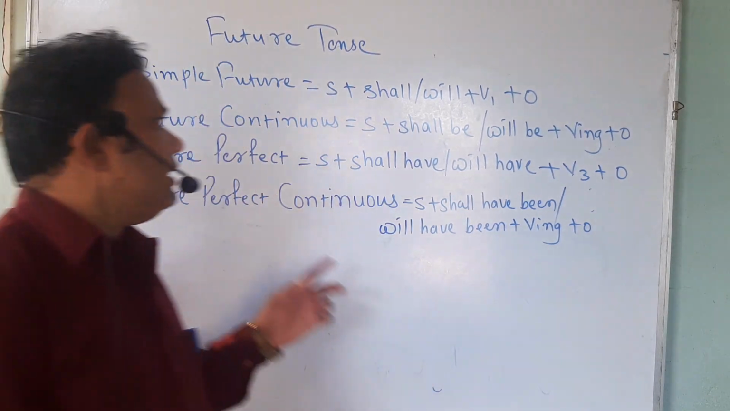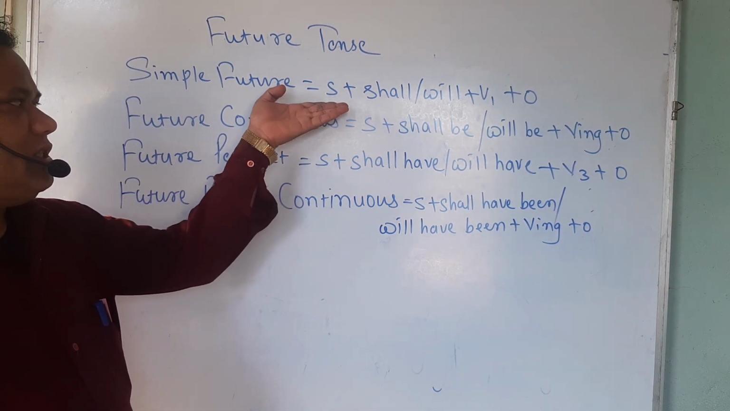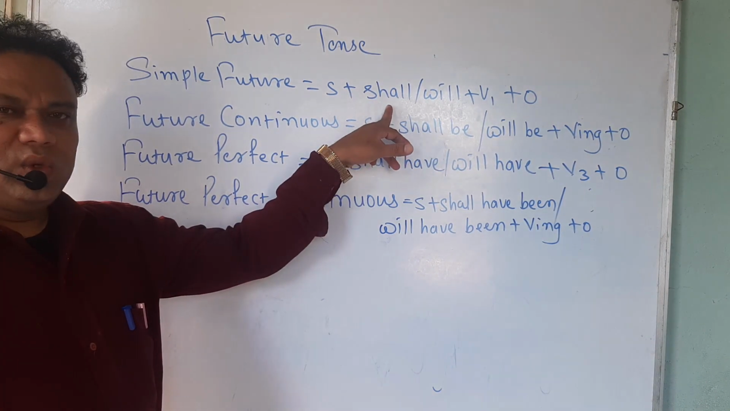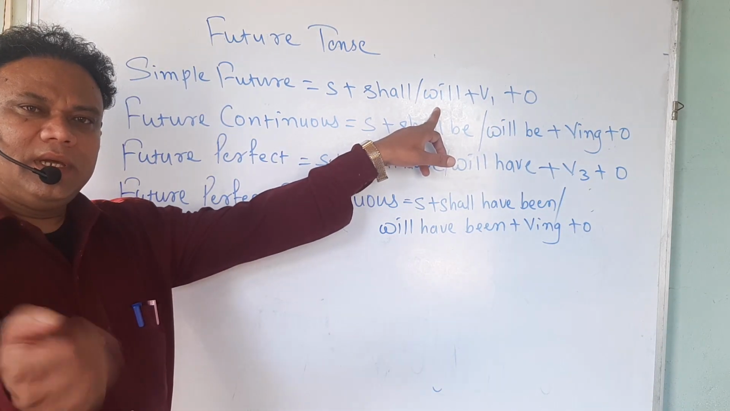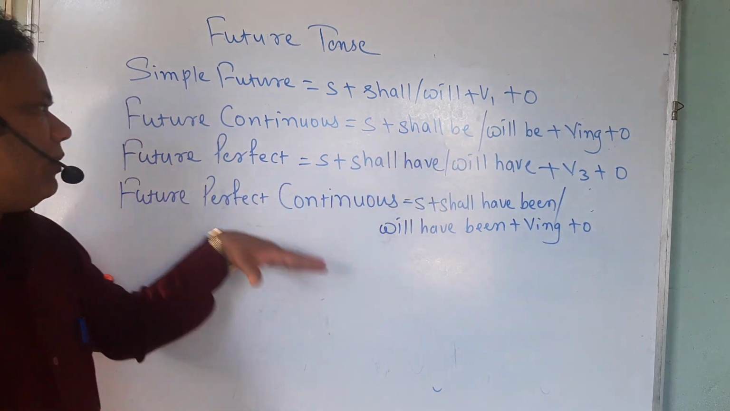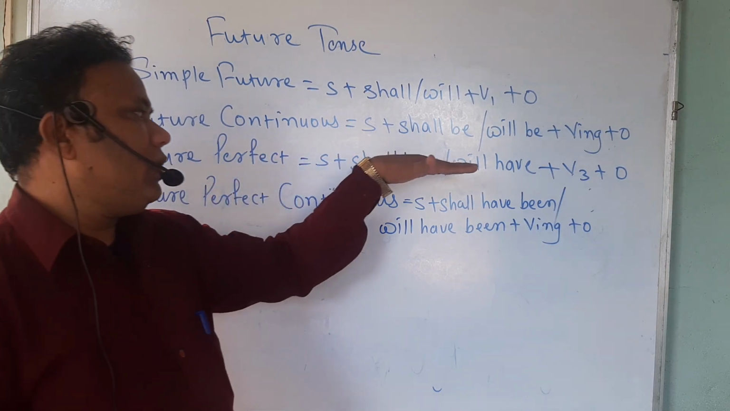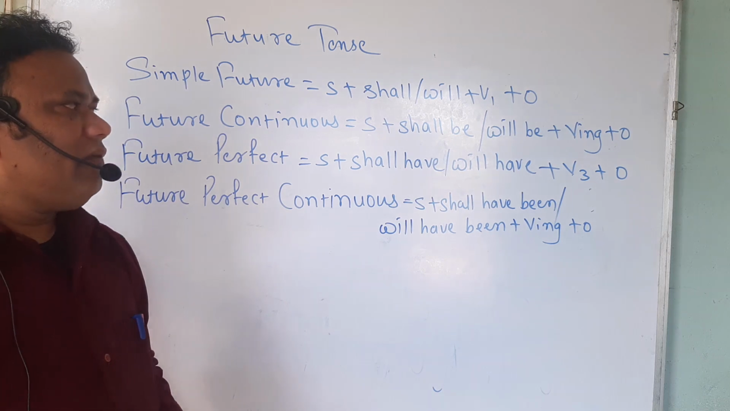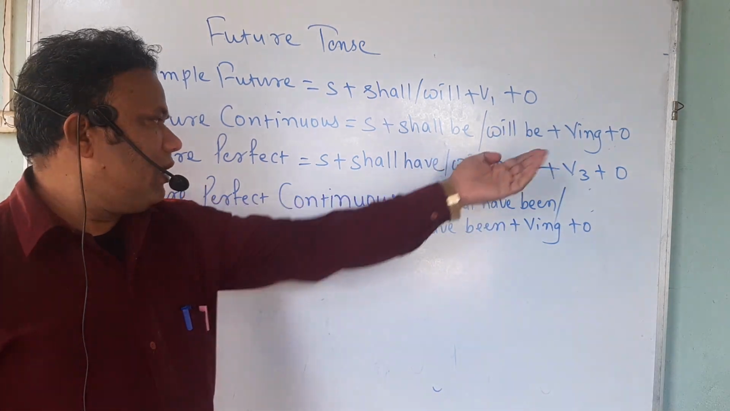See once again, in simple future tense what we have to do. After the subject we have to use either shall or will. Shall we can use only with I and we, and will we can use with the remaining subjects, whatever the subject is, and after that the first form. In future continuous tense, after the subject we have to use either shall be or will be. Shall be we can use only with I and we, and with any other subject we can use will be.